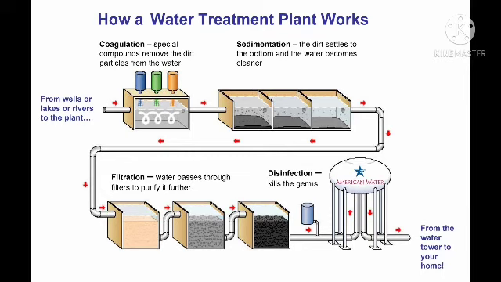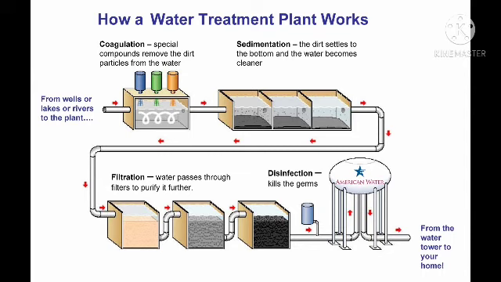Then the clean water is passed through several filters. Big filters will be there. Through that the water will be passed, and the water is cleaned even more, removed of all the dirt and impurities. Now the final step is the water is sent to a big tank, where they put some chemicals called chlorine, which will kill all the germs. It will make the water clean and without any germs. Then they will pump that water and store it in a tank.